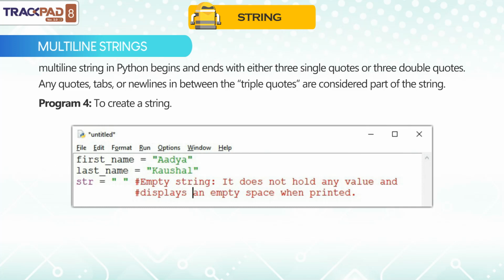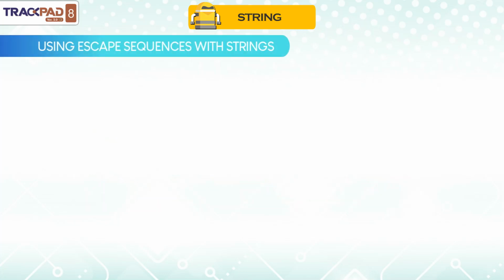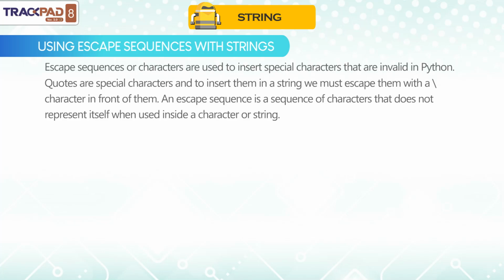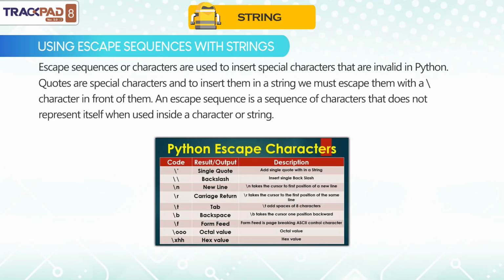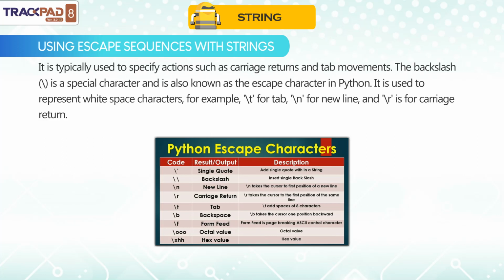Program 4. To create a string. Using escape sequences with strings. Escape sequences or characters are used to insert special characters that are invalid in Python. Quotes are special characters, and to insert them in a string, we must escape them with a backslash character in front of them. An escape sequence is a sequence of characters that does not represent itself when used inside a character or string. It is typically used to specify actions such as carriage returns and tab movements.